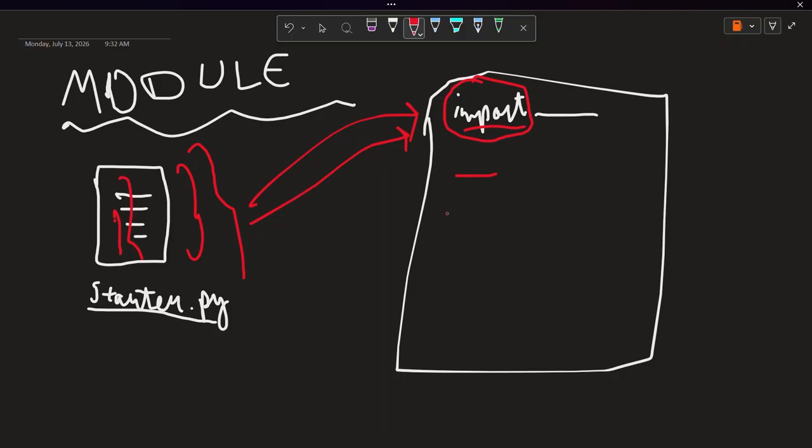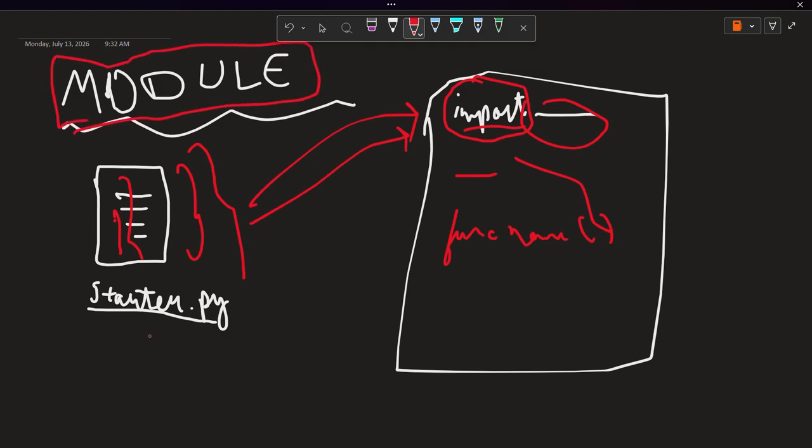We can simply write the function name and use it here, or we can use it by another method as well. Okay, so this is all about module. A module simply means a program that has already been created by somebody else, and that you can use in your own program.